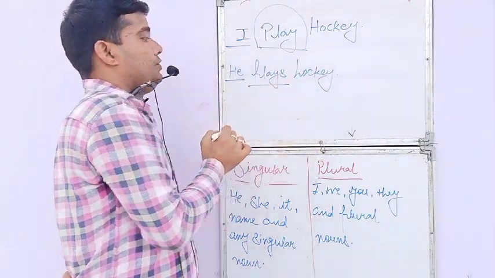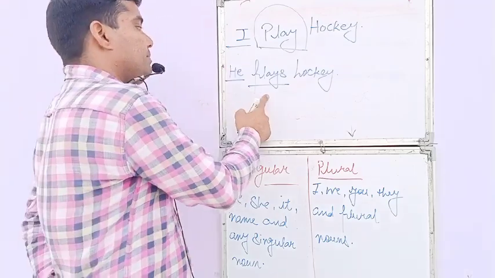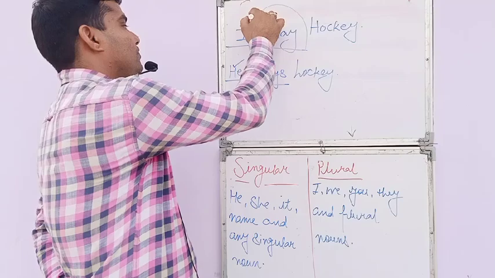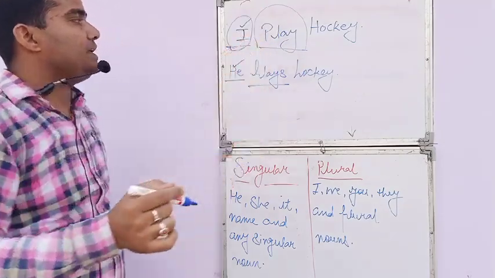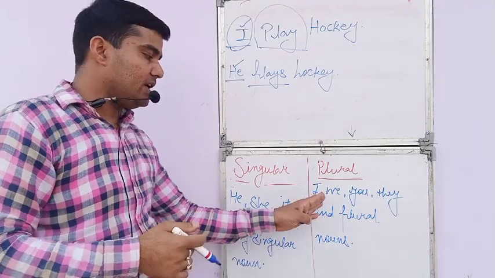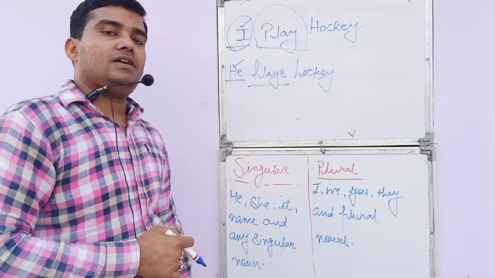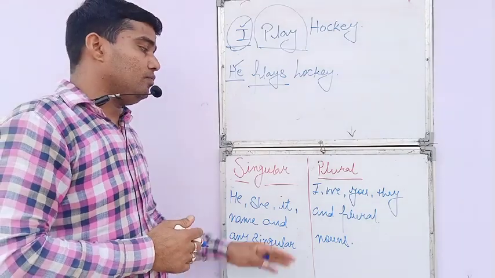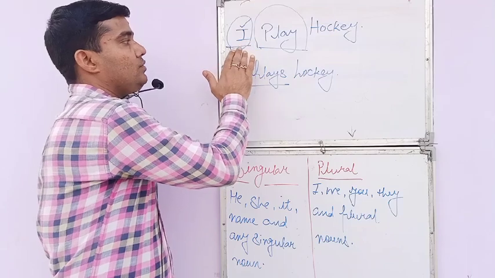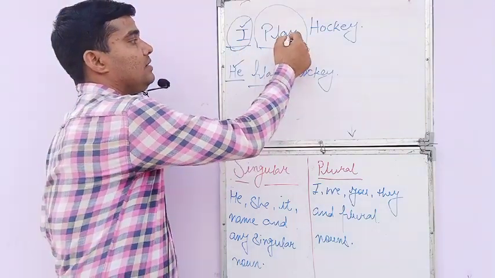This thing we are going to learn. This thing we are going to understand: how a verb is applied when a subject is in singular form or in plural form. I know that you are thinking that I is singular, I talks about only one, but here when we talk about the chart, it comes into the family of plurals. So students, here I have written an example. Once again I tell you, I play hockey and he plays hockey. This is the basic difference.